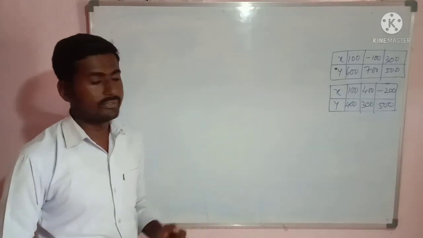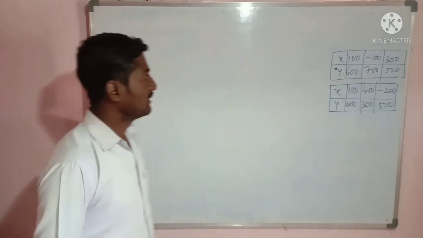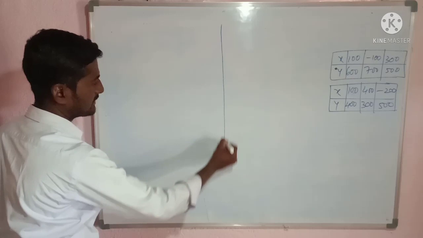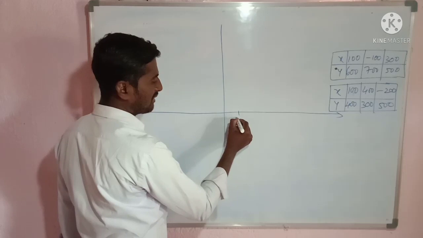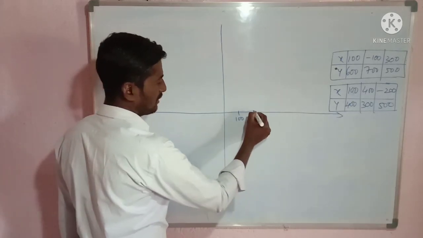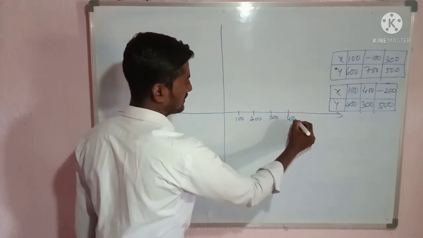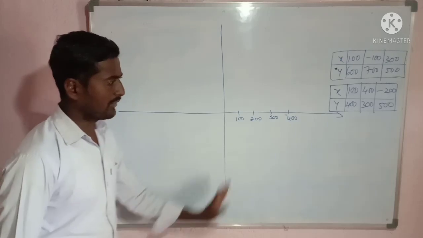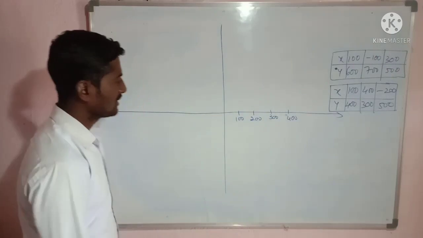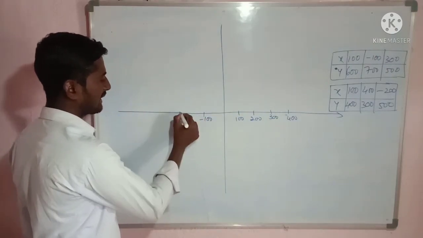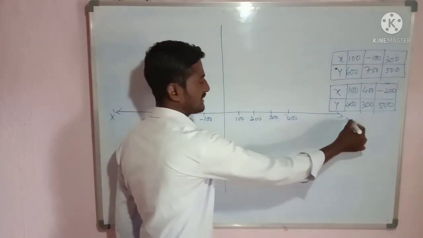Now we shall draw the graph. So observe x coordinate. Positive side up to 400 is there. So positive side of x axis, by 100 I will take. Each unit has 100. 100, 200, 300 and it is 400 units. Okay. Or 500 also, and so on you can write. Negative side of the x axis: minus 200 or minus 100. So we will take up to minus 200, and so on also I can write. This is x dash and this is x.